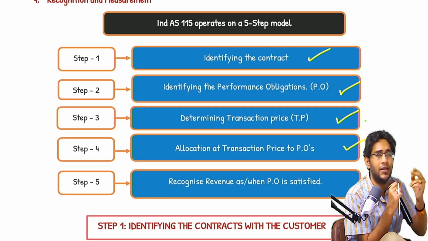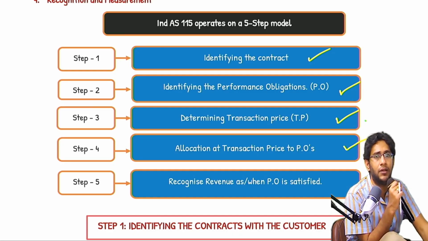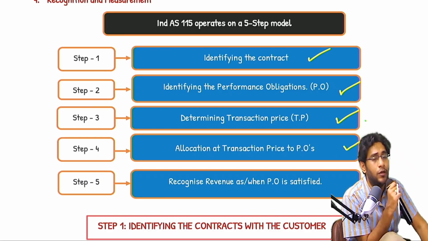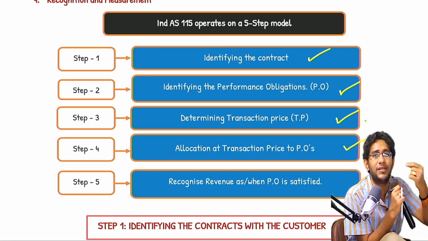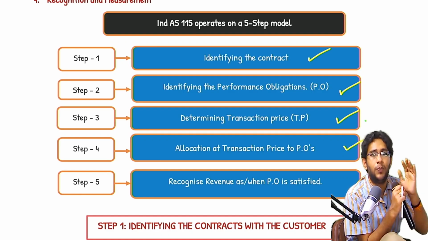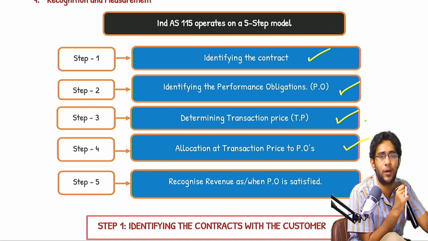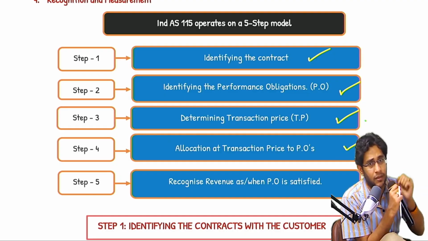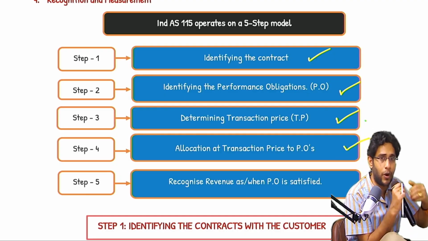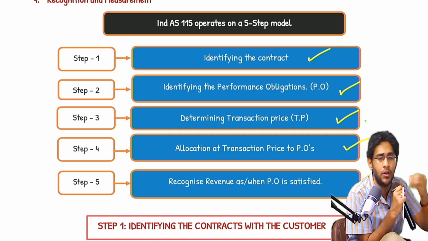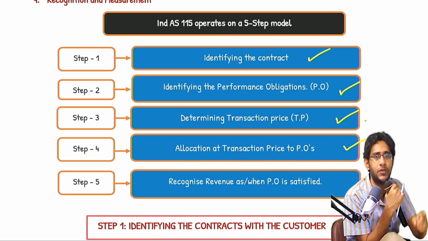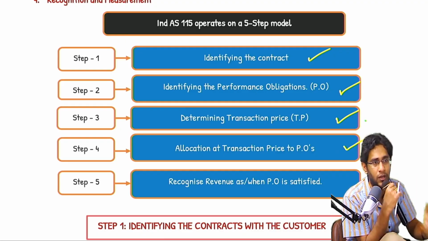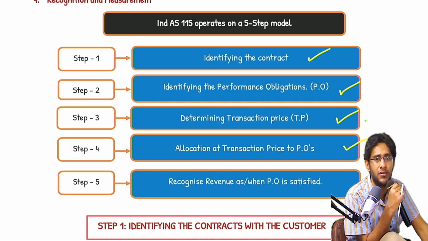That's it. Step number 2: identifying the performance obligations. Now that you have entered into a contract with your customer, what obligations do you have towards the customer? What duties, what promises did you make to the customer? The promises are referred to as performance obligations, provided those promises are distinct. What is the meaning of distinct? How does a promise become a performance obligation? All that we will study in step 2. It is a very small step, but among all the 5 steps, the most important step is step 2. In terms of number of questions, it may not be very high.